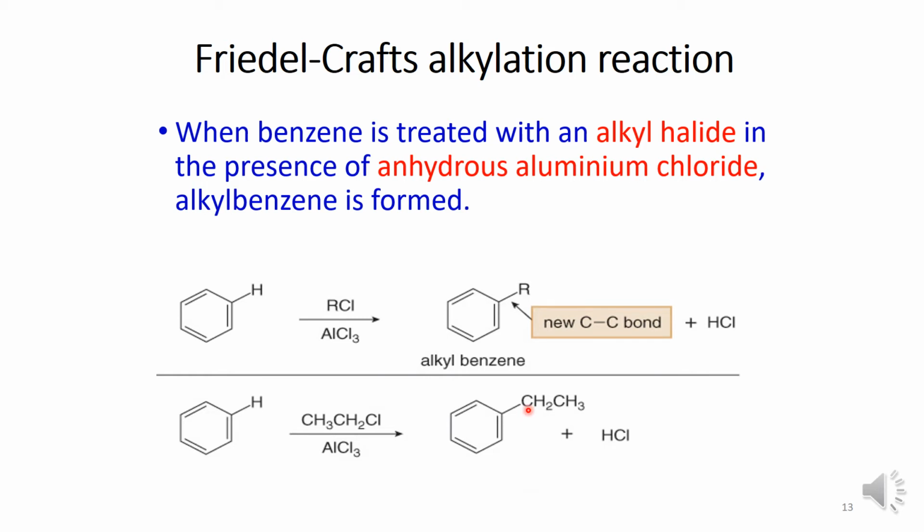Here this carbon and this carbon of benzene will form a new carbon to carbon bond. The function of AlCl3 in this reaction is to help chloroethane generate the electrophile.